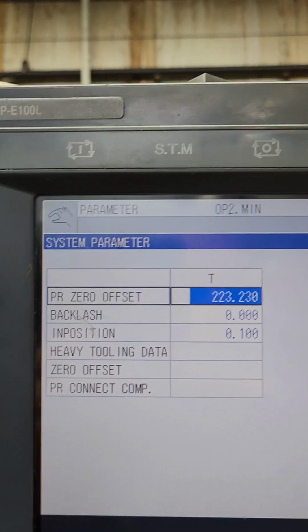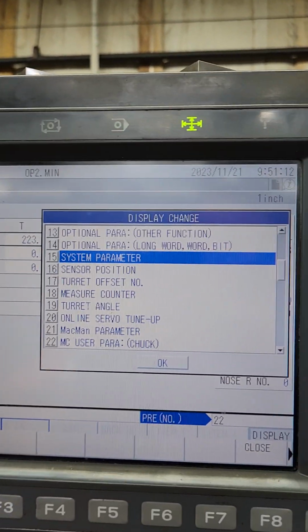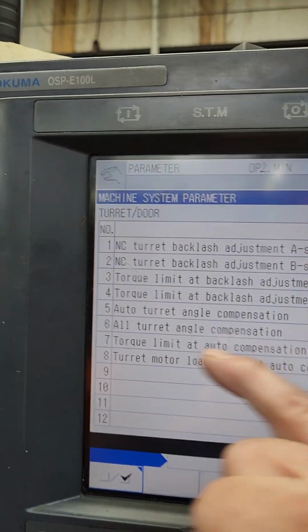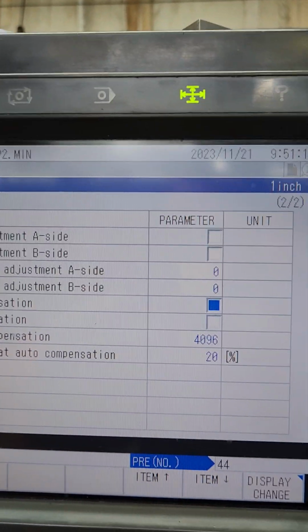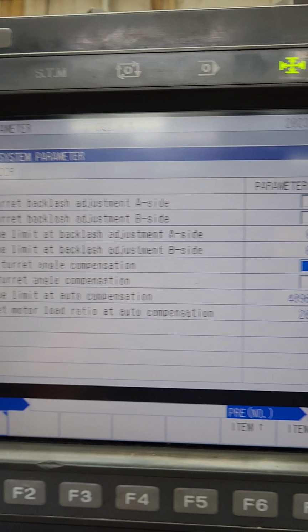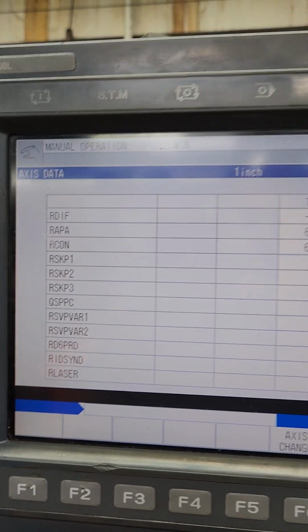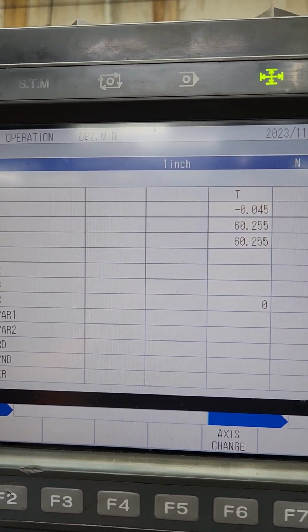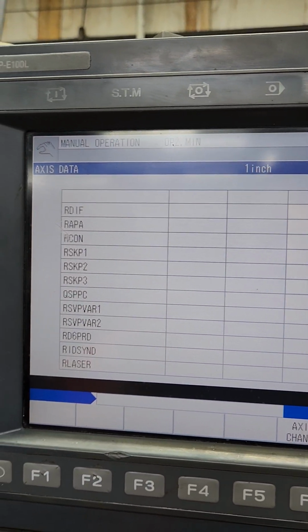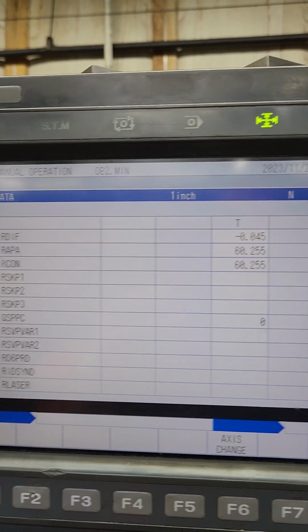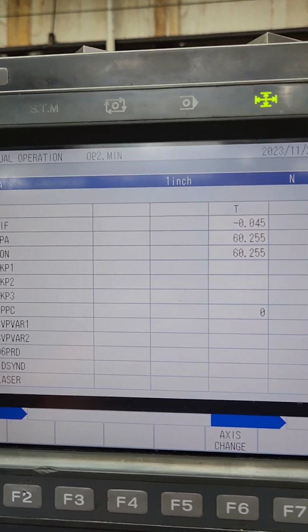Then you go back, display change, 44 right, close, and you check all turret angle compensation. And you hit cycle start and go back to axis data, and you're going to see this. It's going to index to each tool, and it's going to find the center of the curvix. The servo motor is going to oscillate. Once it finds it, it sets the correct number in